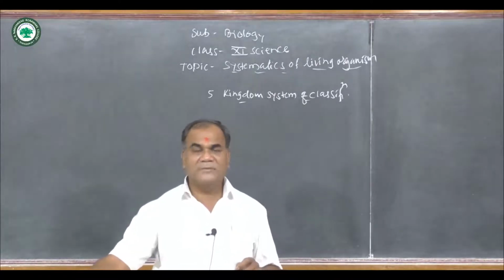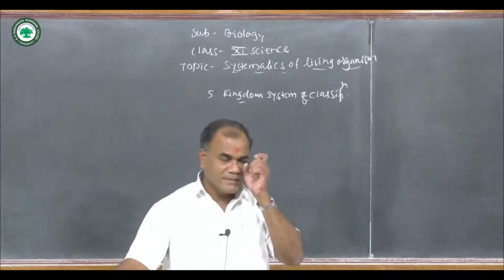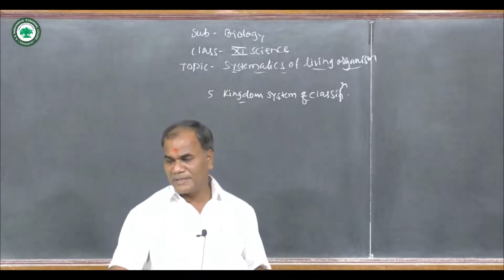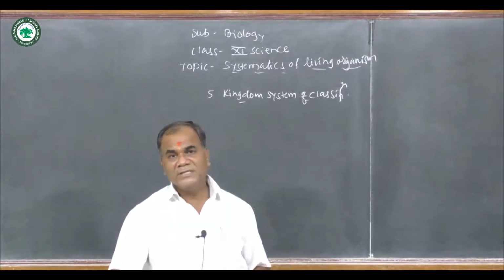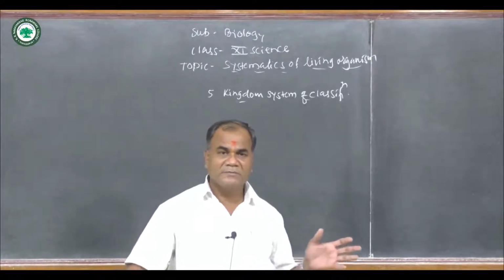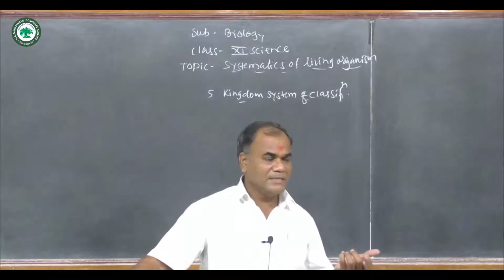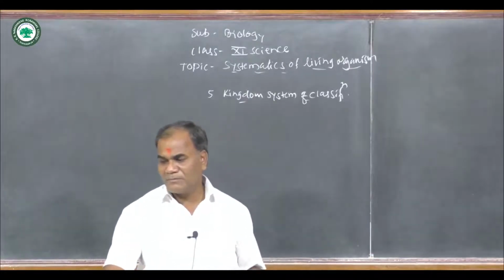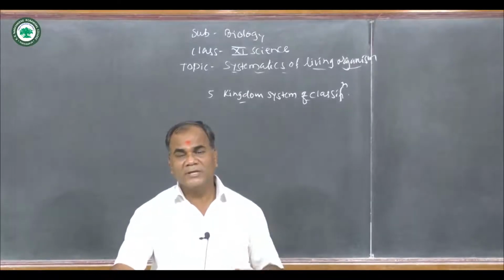Suppose we see the first kingdom, the kingdom Monera. What are the characteristics of the kingdom Monera? The Monera are unicellular organisms. What is meant by unicellular? You always know about amoeba and paramecium. These are animals, they are unicellular organisms. So these organisms are unicellular, but have a prokaryotic cellular organization.